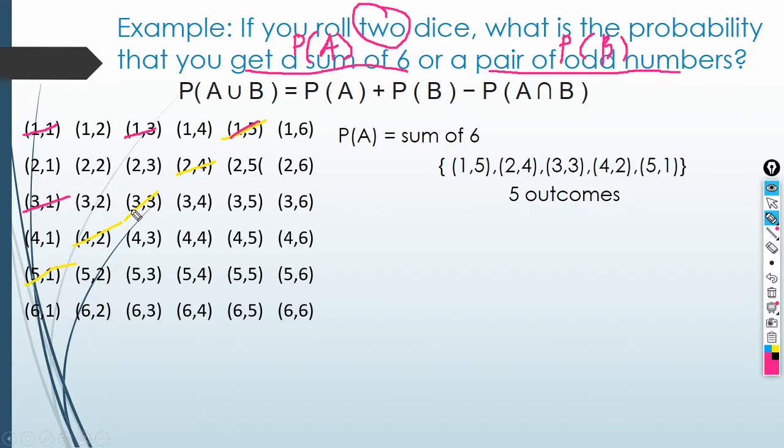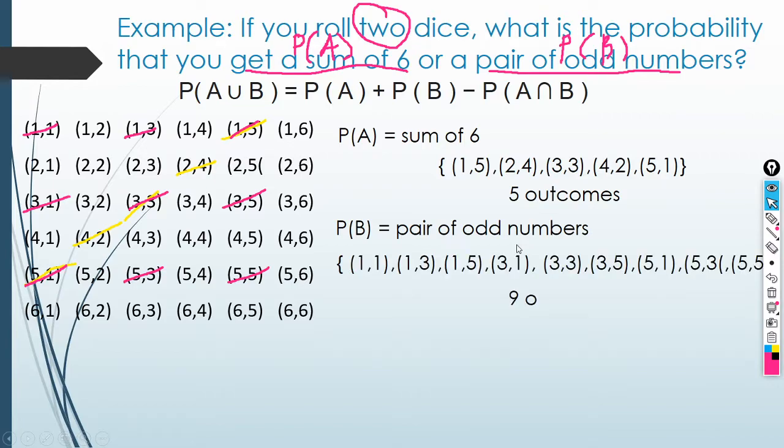We have 3, 1; 3, 3; 3, 5. The 4 is not allowed either. We have 5, 1; 5, 3; 5, 5. The 6 is not allowed. So in short, the probability of B, a pair of odd numbers, has 9 outcomes.